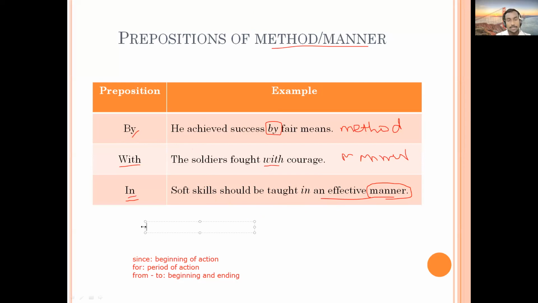For example, a letter is written by me. So in passive voice, everywhere we use the preposition "by" just to show that the action is done by someone. So here also we use the preposition "by."